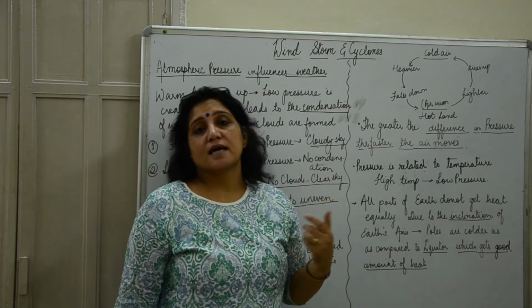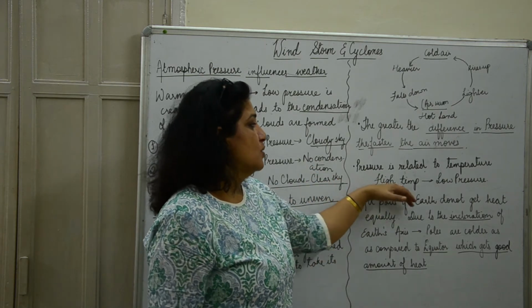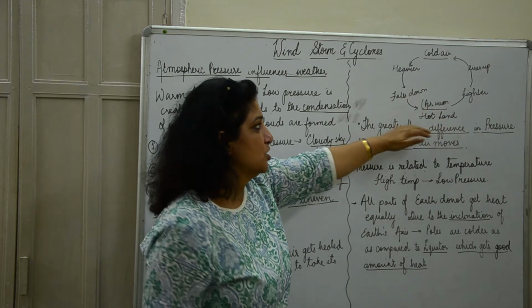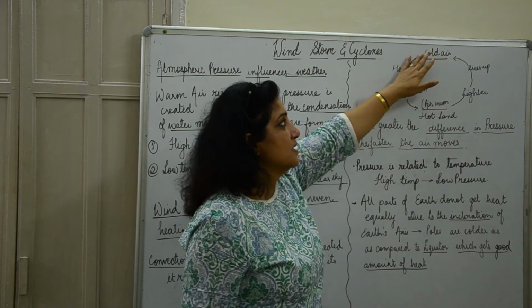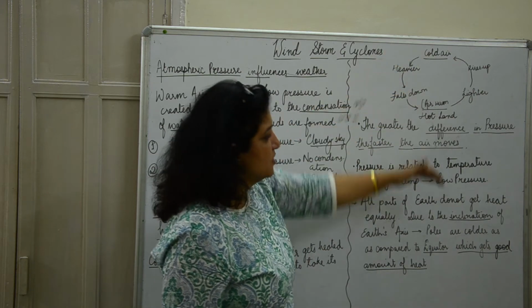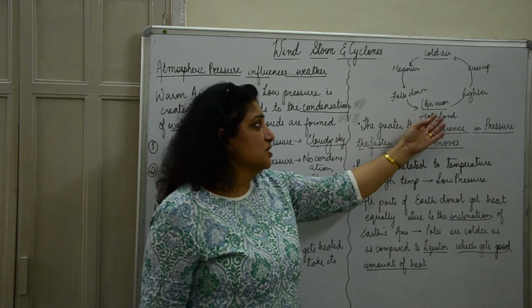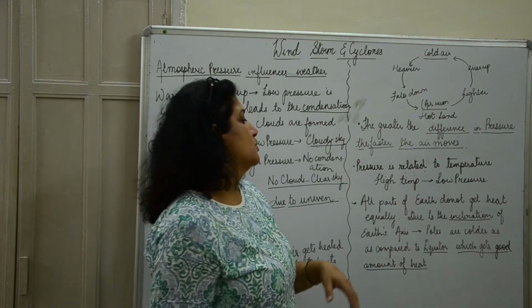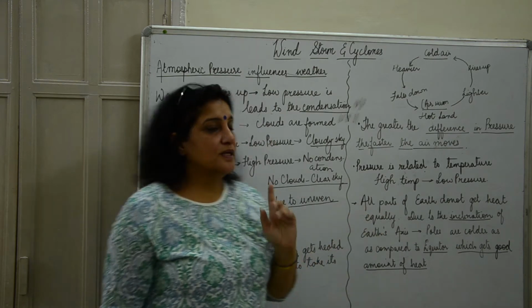Now pressure is actually related to temperature. High temperature means low pressure, so this area would be at a low pressure, and this area would be at a higher pressure. That is why the air is heavier and it is falling down. So if the pressure difference is large, there will be high speed wind accompanying it. Okay, so that's one part.